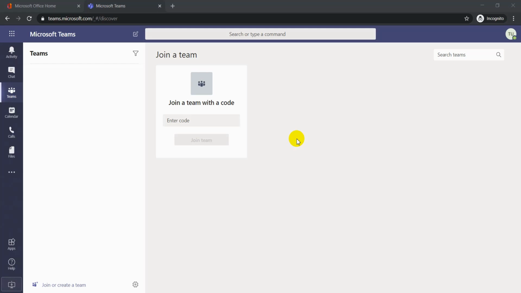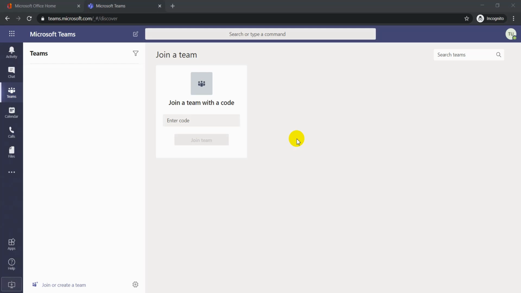Microsoft Teams is a communication and collaboration platform developed by Microsoft, and it is one of the Microsoft 365 services. Somebody thinks that it is like WhatsApp, Viber or Messenger, but it is quite different from that.